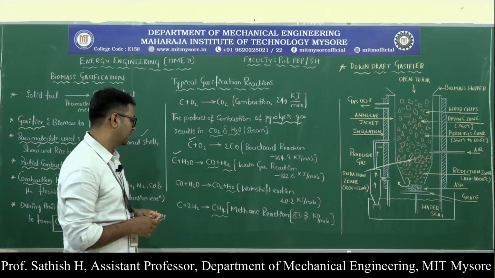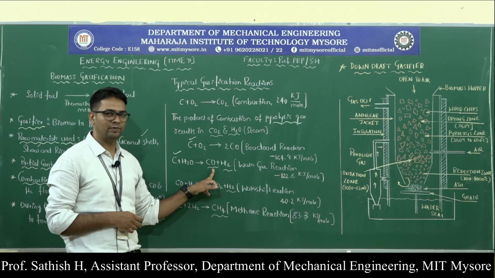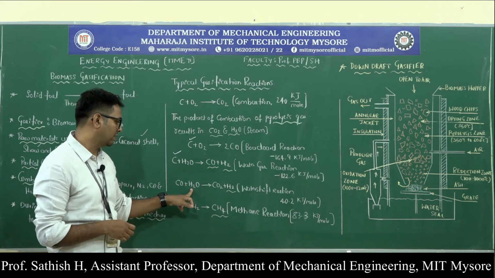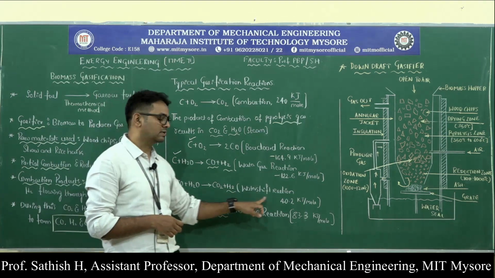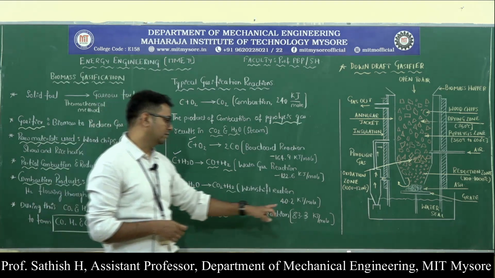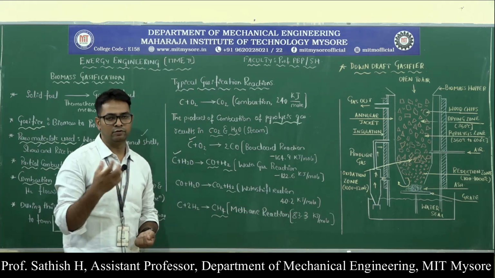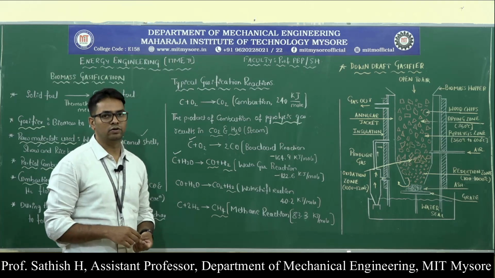Then again we have carbon monoxide, which is produced in the previous reactions. That will react with water vapor to produce carbon dioxide and hydrogen. This reaction is called the water shift reaction, and it produces about 40.2 kilojoules per mole. If you burn 1 mole, that will produce about 40.2 kilojoules of energy.